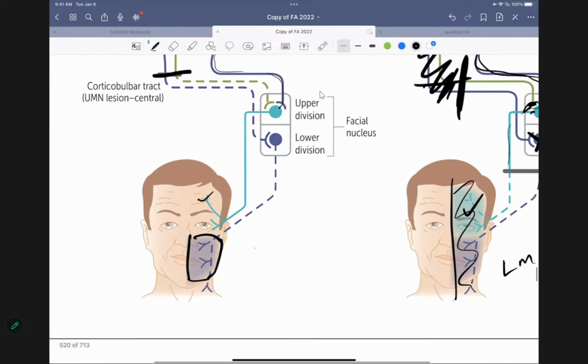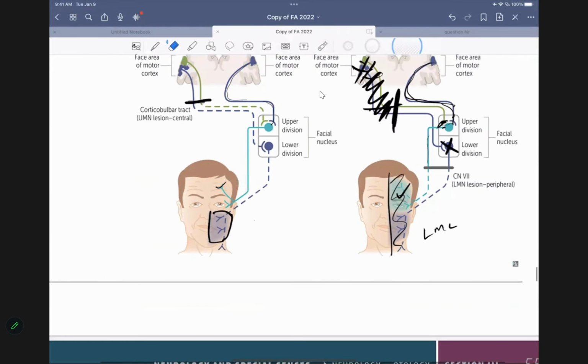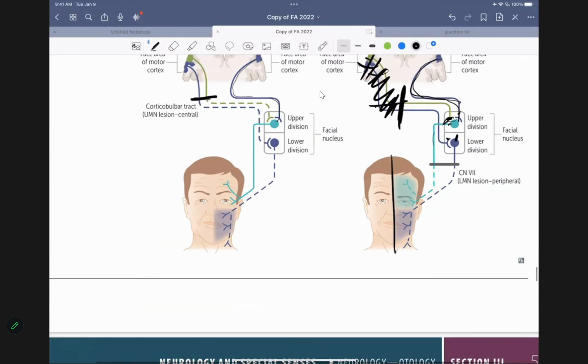Simply, I tell the people, you don't have to worry about how many nerves and all these things. When you read a question, your task is to pick up whether the entire half of the face is involved or only the half of the half is involved. Does that make sense, folks? Once you pick up, you know what the problem is. That's all you need to know.